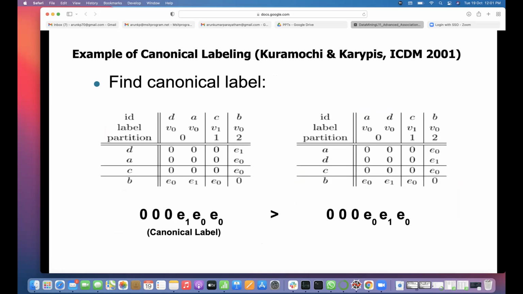Basically, these association rules are also useful to find frequent subgraphs in given graphical structures. There are many applications, as I told you: chemical compositions, genes, proteins, and how they are connected.